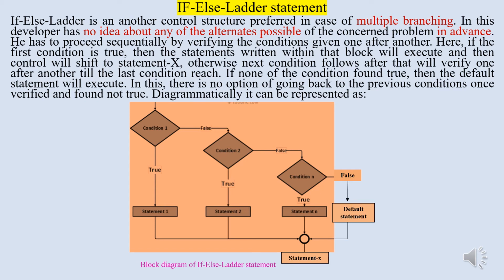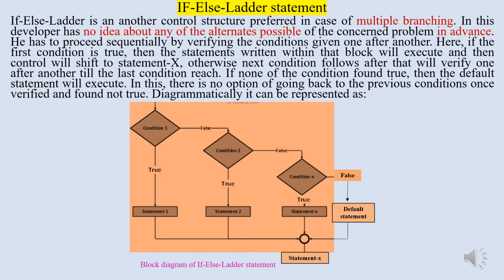Here, if the first condition is true, then the statements written within that block will execute and then control will shift to statement X. Otherwise, the next condition that follows will be verified, one after another, till the last condition is reached. If none of the conditions is found true, then the default statement will execute. In this, there is no option of going back to the previous conditions once verified and found not true.